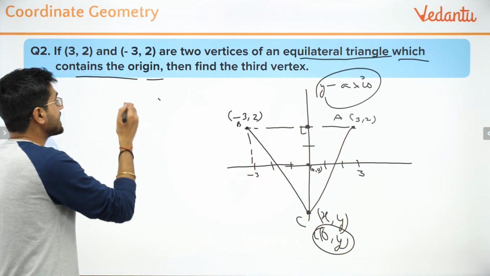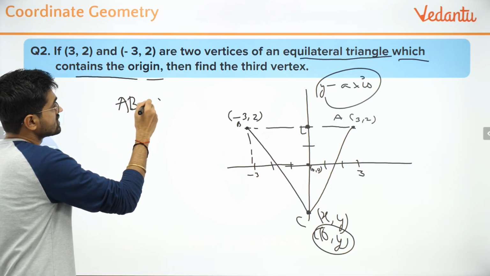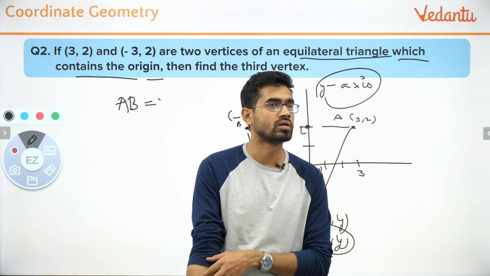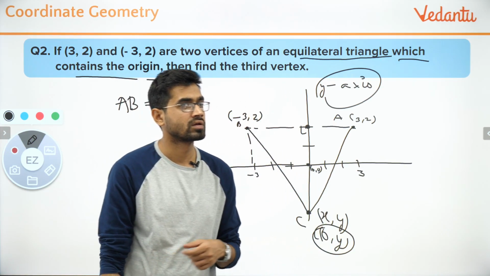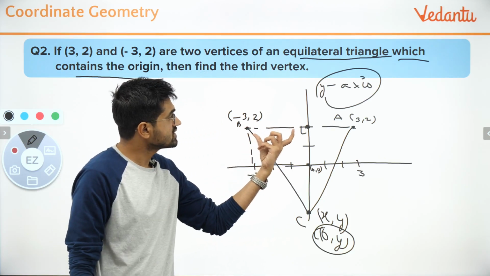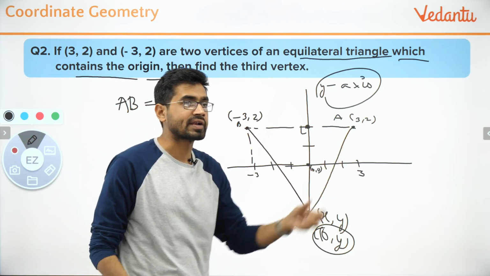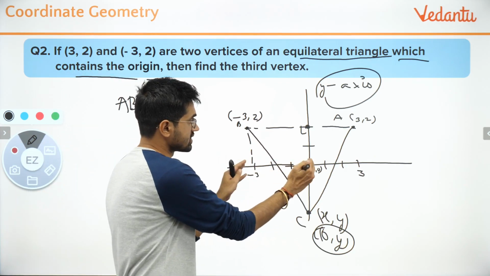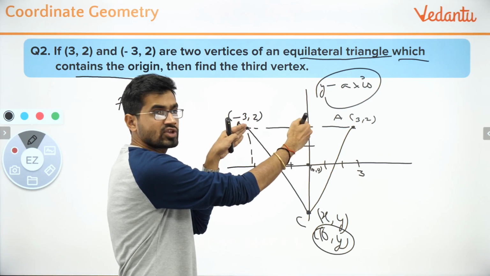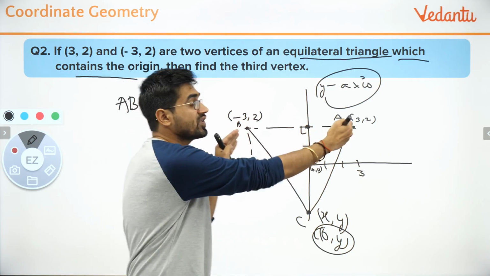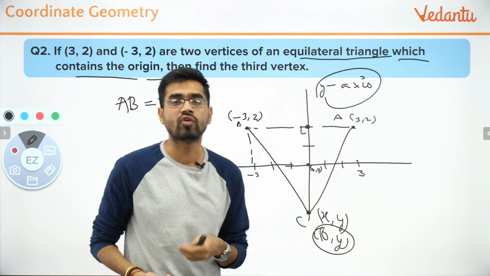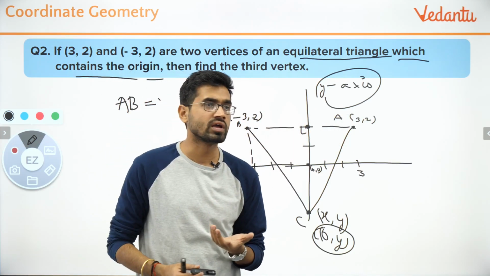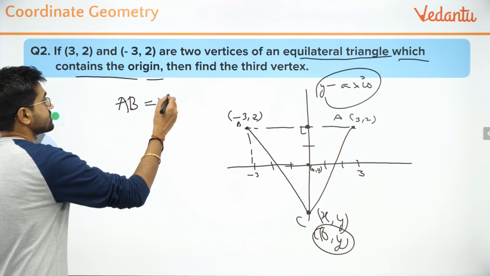Can you now quickly tell me what is the distance AB equal to? I'm looking at the chat now. This is 3, this is 3. See, this distance is 3 units. This is also 3 units. 3 units and 3 units. So total distance between AB will be what? If you even apply the formula x2 minus x1, y2 minus y1 whole square and solve, it will be 6.